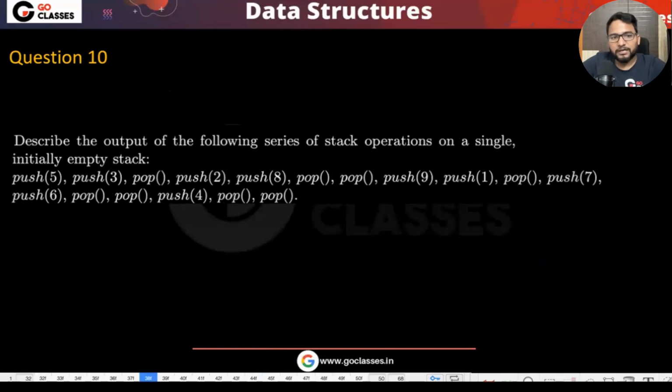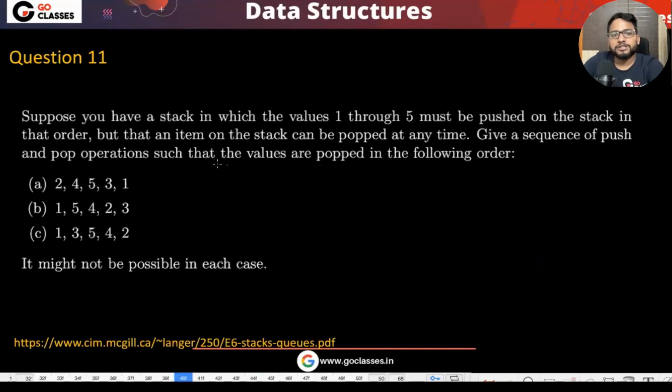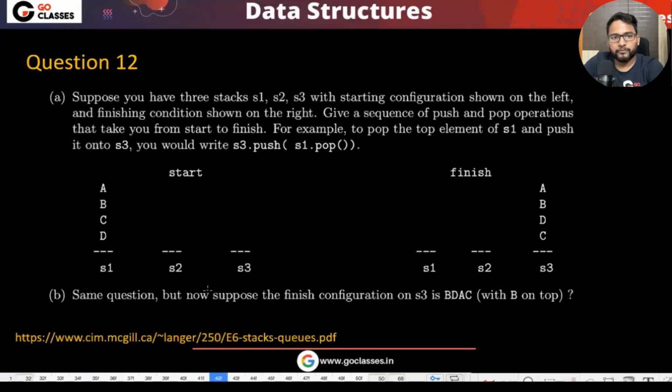Okay, I can skip this, right? Because this is an easy one. I think you can do it. Suppose you have the stack and they are asking the stack permutation: give the sequence of push and pop operations such that values are popped in the following order. I think this you can also do.